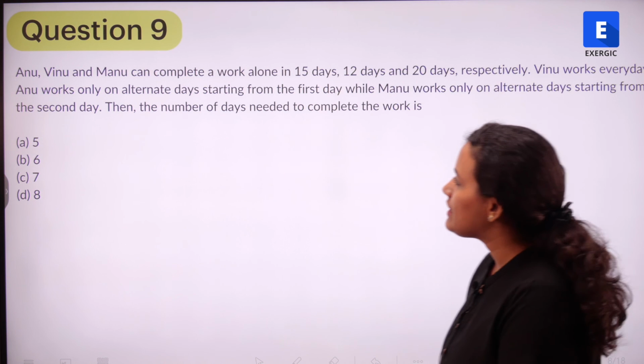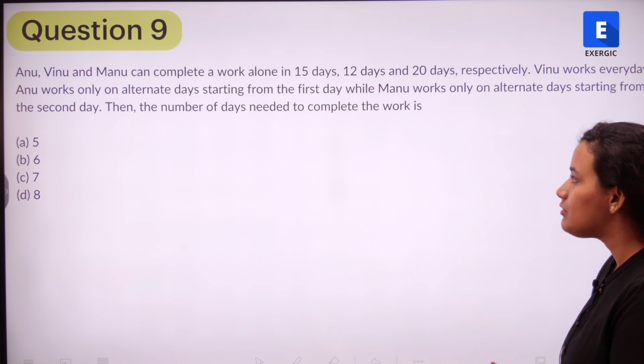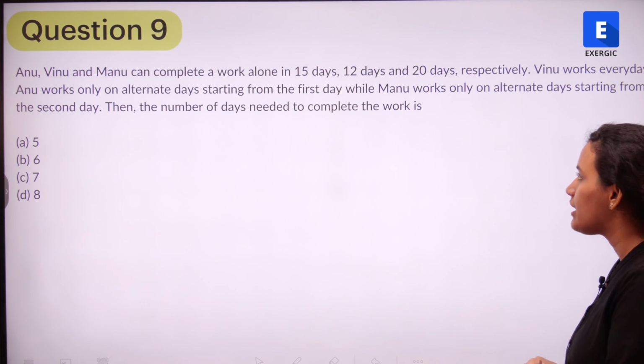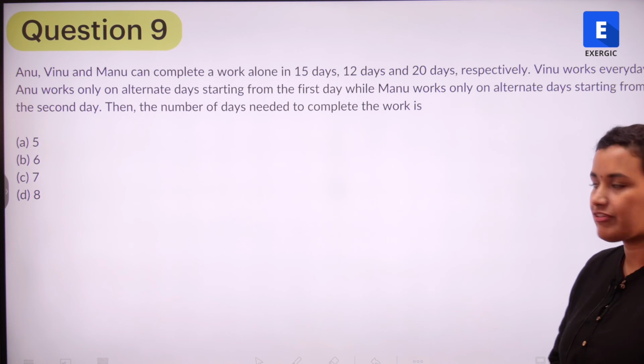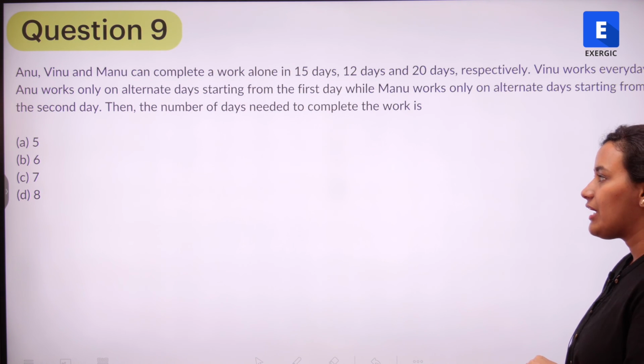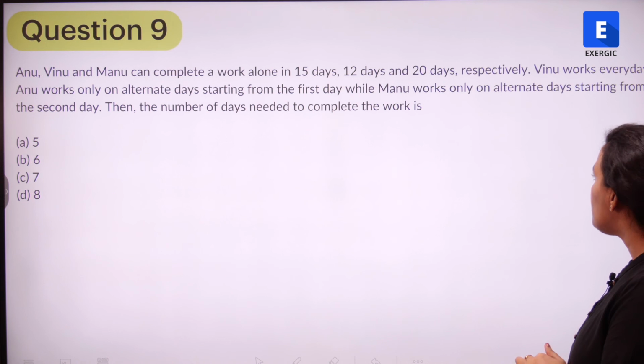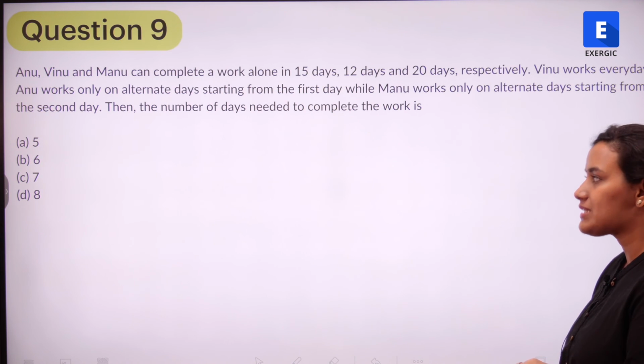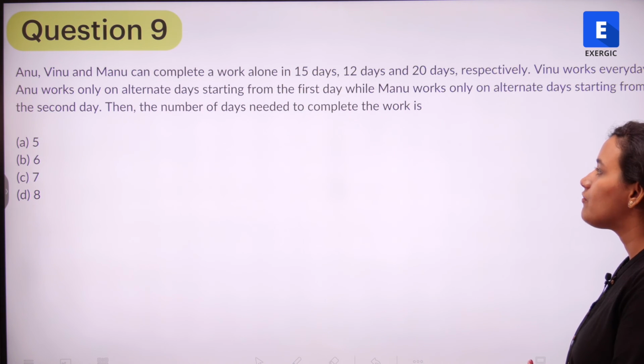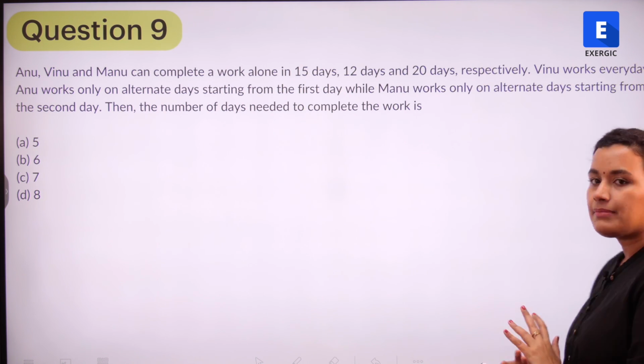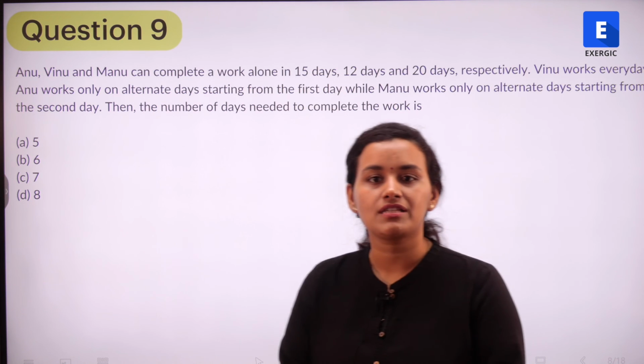So the question reads that Anu, Vinu and Manu can complete a work alone in 15 days, 12 days and 20 days respectively. Vinu works every day, Anu works only on alternate days starting from the first day, while Manu works only on alternate days starting from the second day. So what is the number of days that is required to complete the work? And the options are 5, 6, 7 and 8.